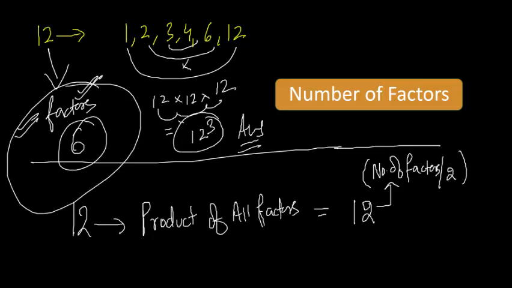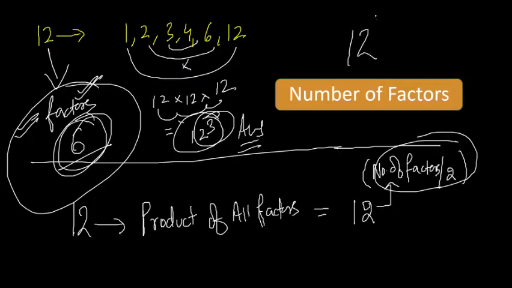The first trick I told you was about factors. Find the number of factors by that and just take half of this. So total factors are 6. Half of this would be 3. So the answer is 12 cube. Simple.